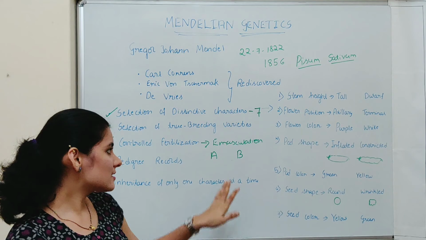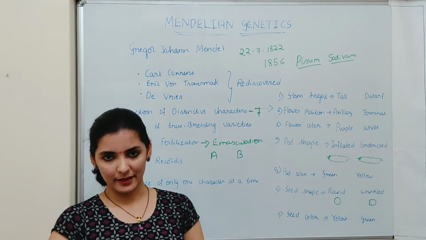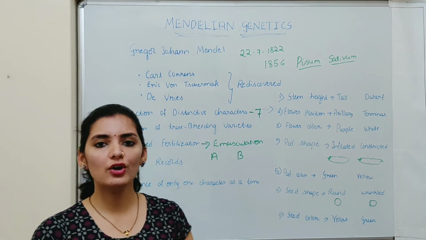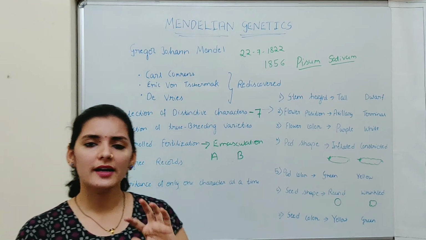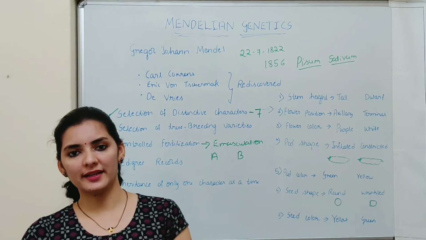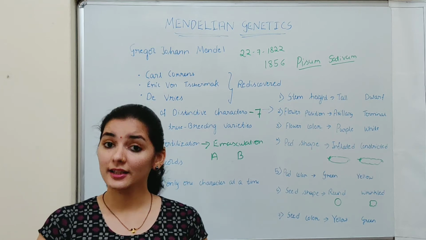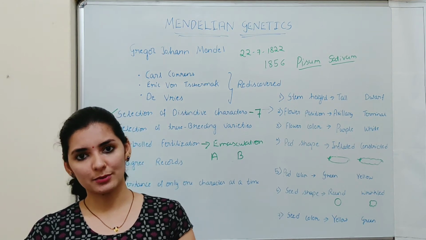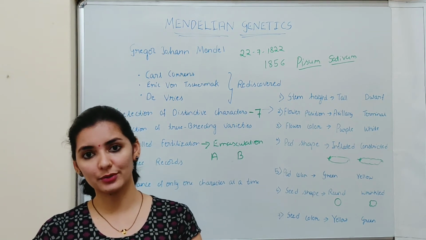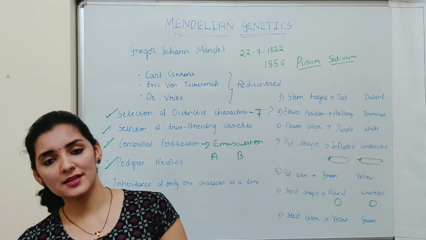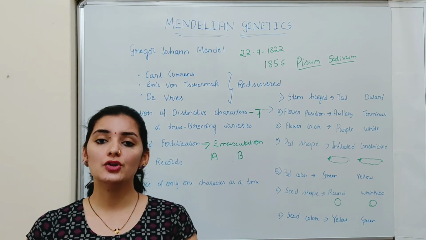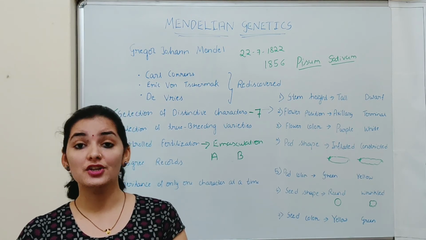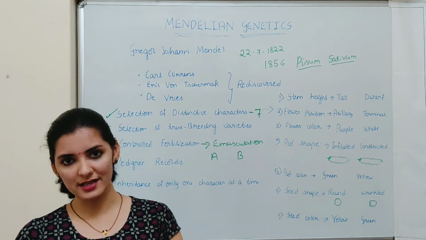So Mendel did the same procedure for all his experiments. Fourth one is pedigree record. Mendel kept an accurate record of everything in his experiment. The recording includes the phenotype of the parental plant or the appearance of the parental plant, the number of offspring produced in the next generation, the appearance or phenotype of the offspring that is produced, and again the offspring produced in the second generation and their phenotype. So he kept the data or record of everything in each and every experiment, which is one of the main criteria for his success.